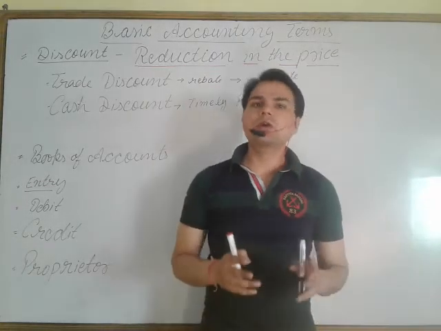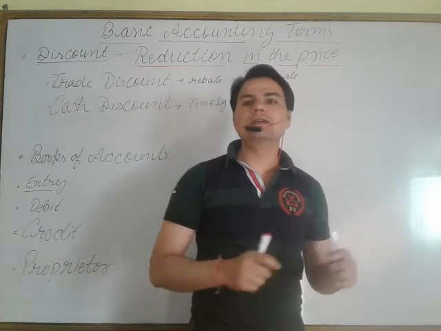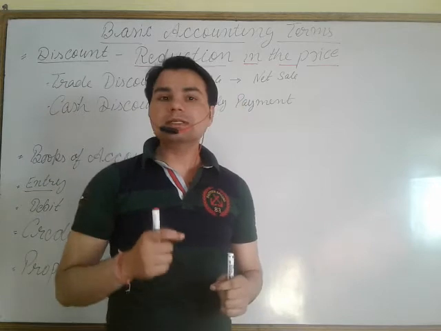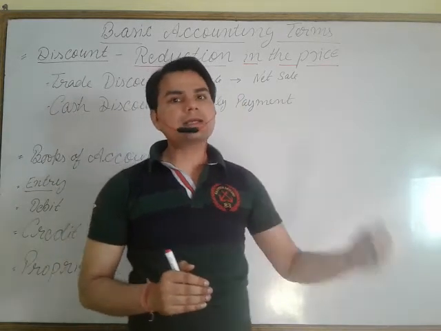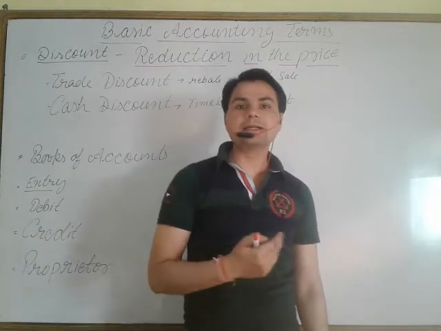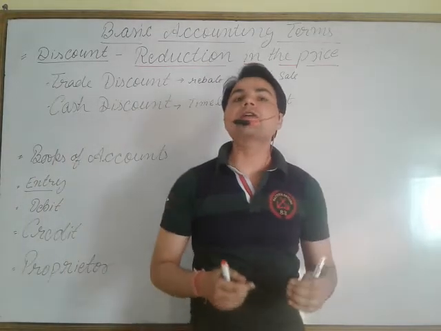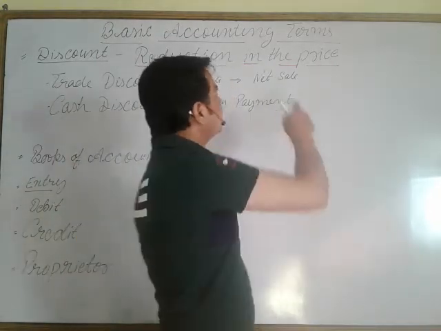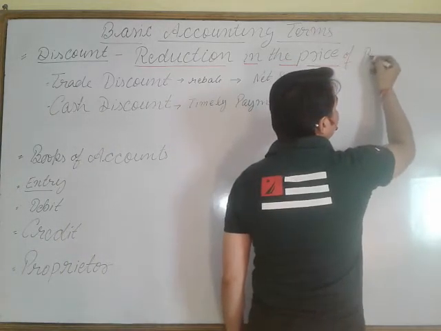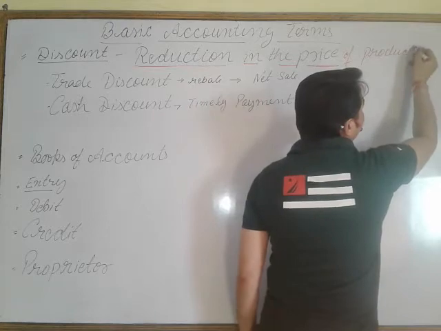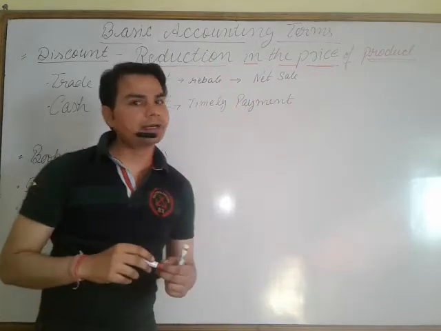Any discount on MRP, maximum retail price, is given by the seller to the customer. Many times this type of discount is given by the seller to the customer to attract the customer, or many times these types of discounts are given to the customers to clear off the stock. Means the price of the product, that may be goods or service also, to clear off that stock or to attract the customer.